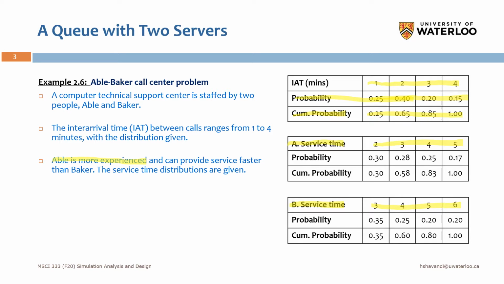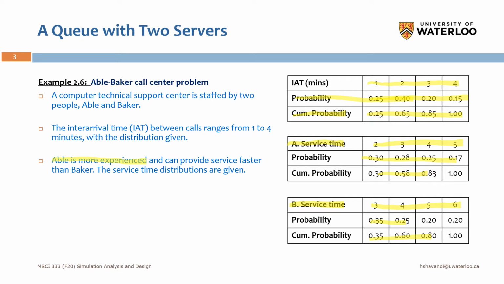Okay, so Able is 1 minute faster than Baker. And the same as the IAT, the interval time, here we have the probabilities and also the CDF. So we calculate the CDF for the service times of Able and Baker.